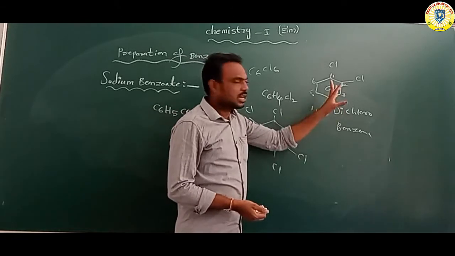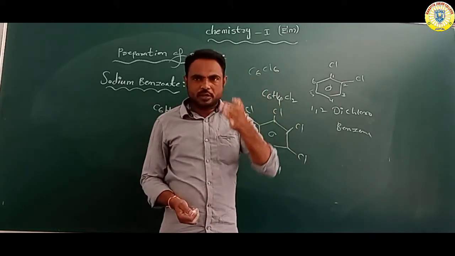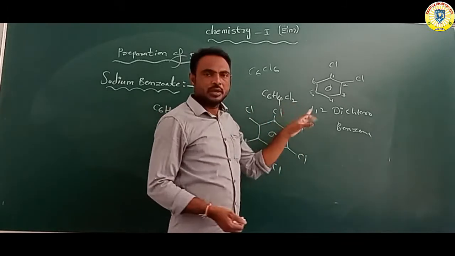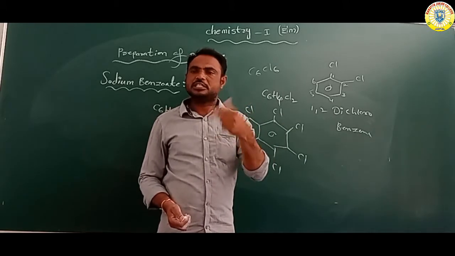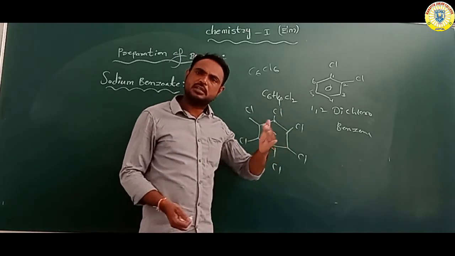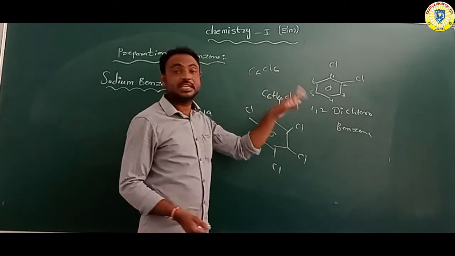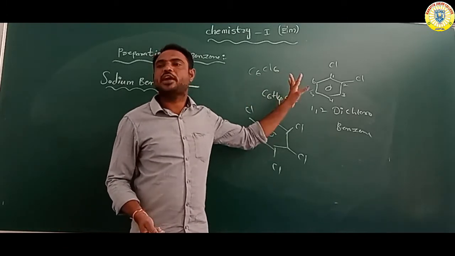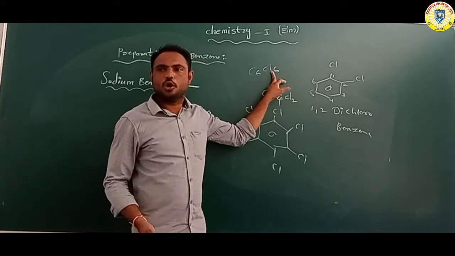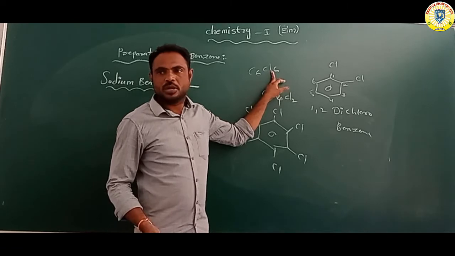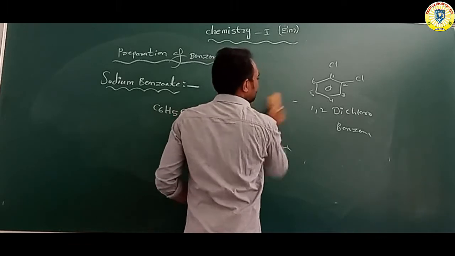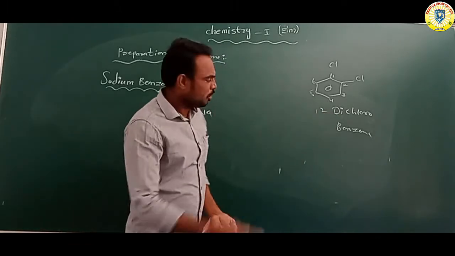Attach 1 chlorine, lose 1 hydrogen: C6H5. Add 2 chlorines, lose 2 hydrogens: C6H4. Attach 6 chlorine atoms, lose 6 hydrogens: C6Cl6, completely losing hydrogens. How many chlorine atoms? 6. Hexachlorobenzene.